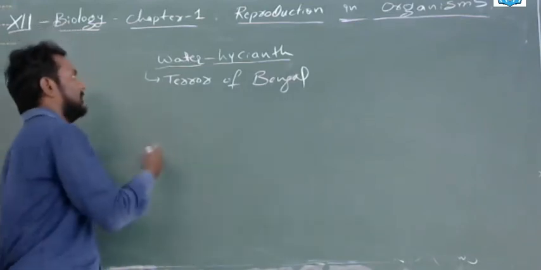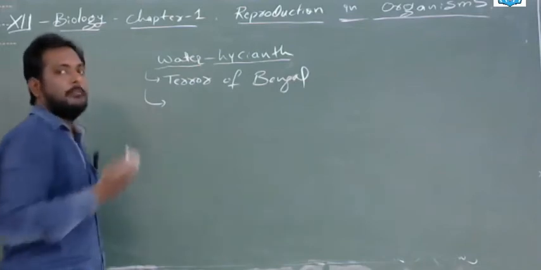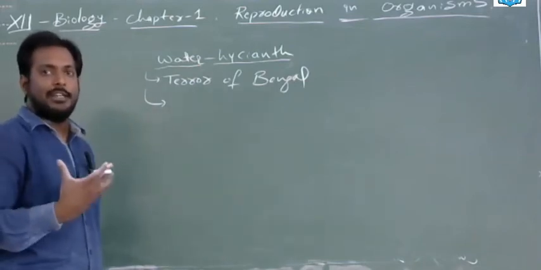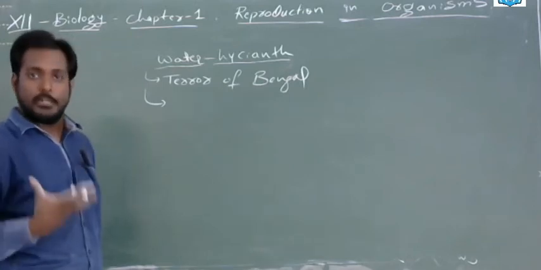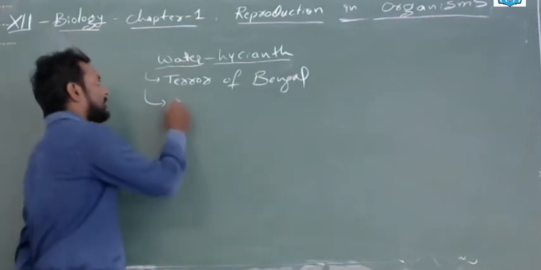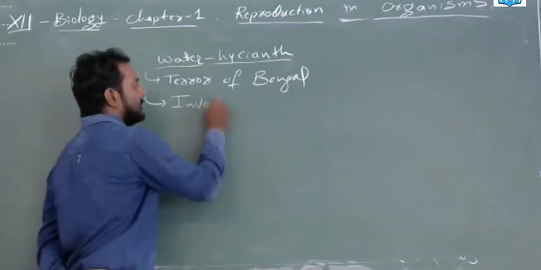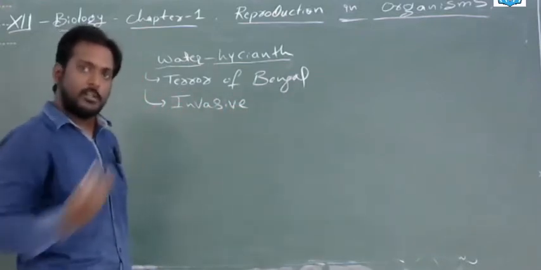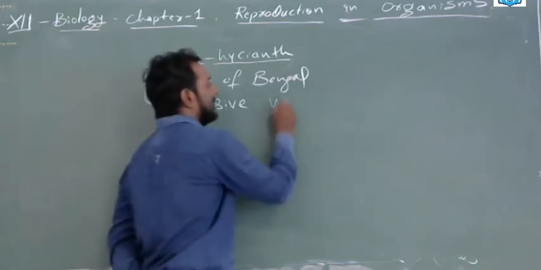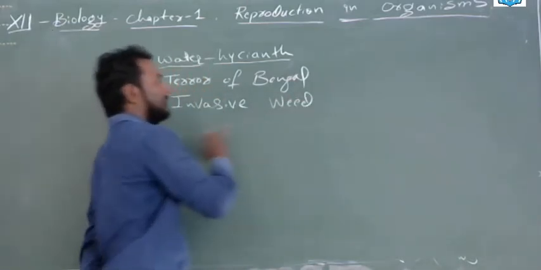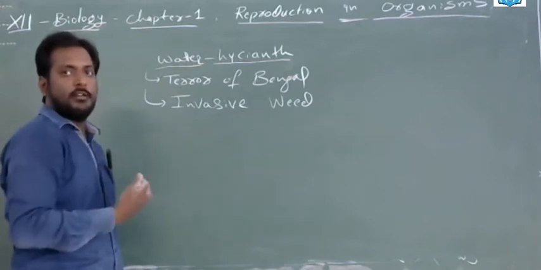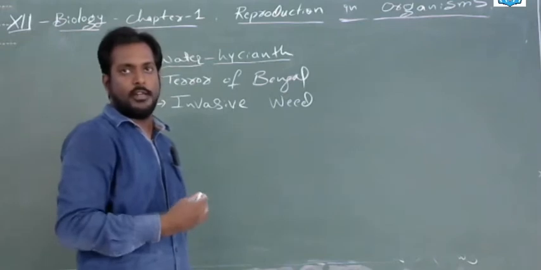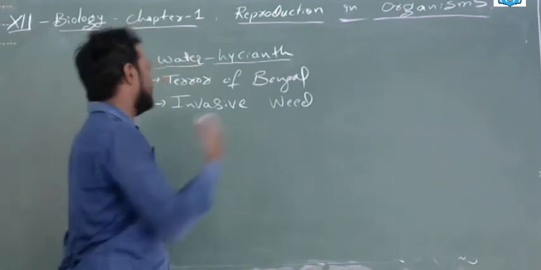Now, what is this actually? This is not our Indian plant, or it has not been seen for many years in India. It was actually an invasive plant or imported plant. You have to remember that invasive means it was brought into one particular territory, and it's a weed. This says 2 words: invasive, which was imported, and weed, which doesn't have much proper use. It was an invasive weed. Now, what is the problem with this?